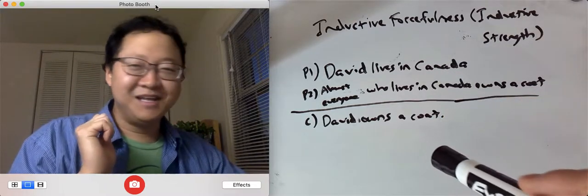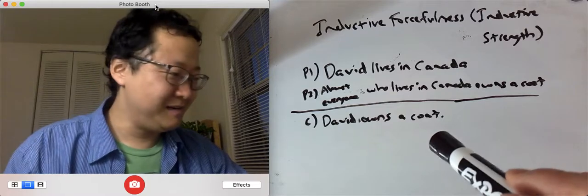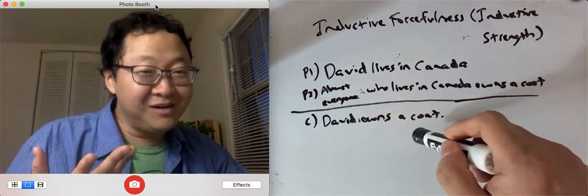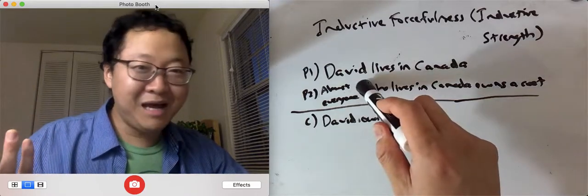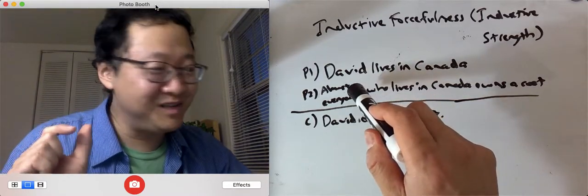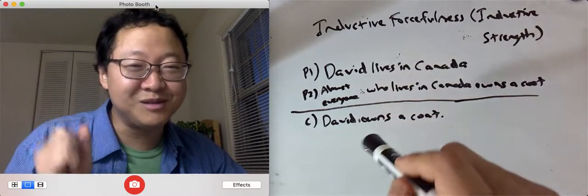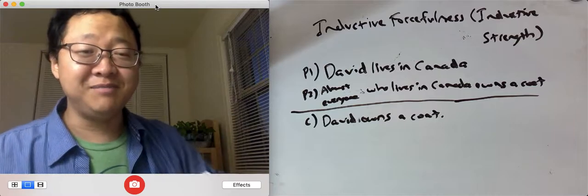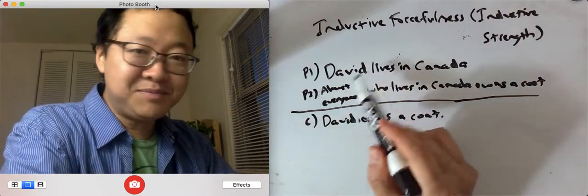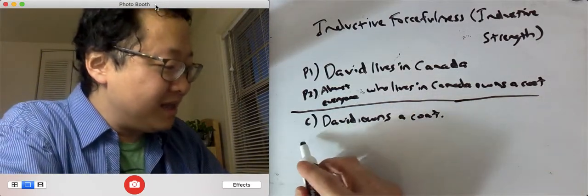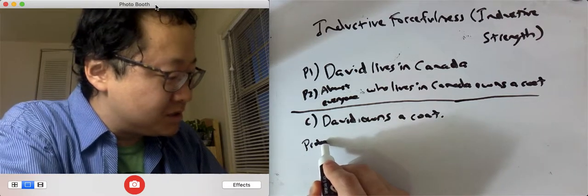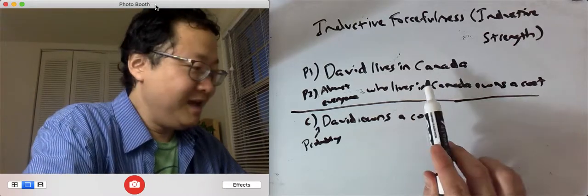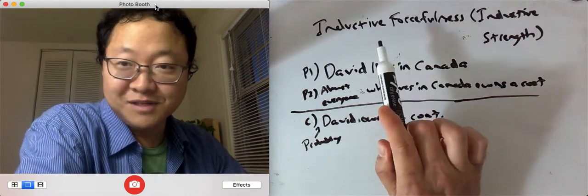But it's not deductively valid, right? Almost everyone who lives in Canada owns a coat. David lives in Canada. Does it follow that David owns a coat? Well, he might be one of those few. It says almost everyone. He might be just one of those few who do not own a coat. But here's what this argument does have. If these premises are true, then at least the conclusion is probably true. And that's what inductive forcefulness is about.